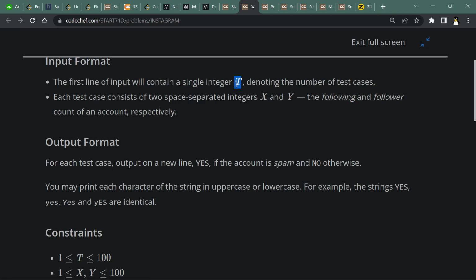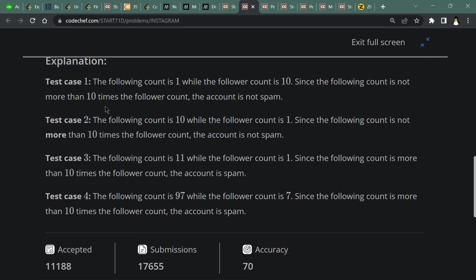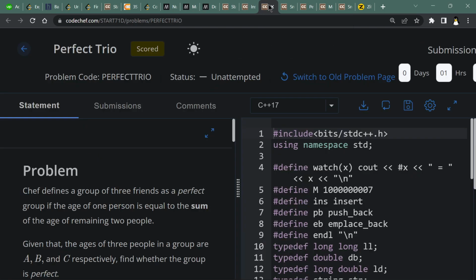The input format is T, the number of test cases, and two integers x and y, following count and follower count. Just look, if this is more than 10 times the second number, then output yes, otherwise output no. In this case 97 is more than 10 times 7, so output yes. You can read the explanation for this problem, and yeah, just submit the code.